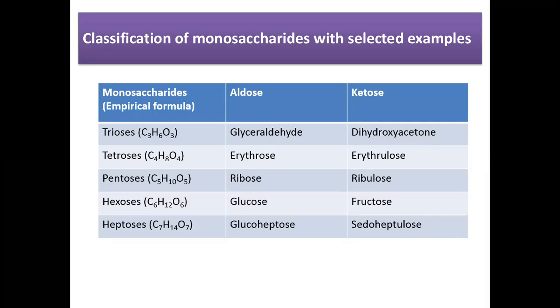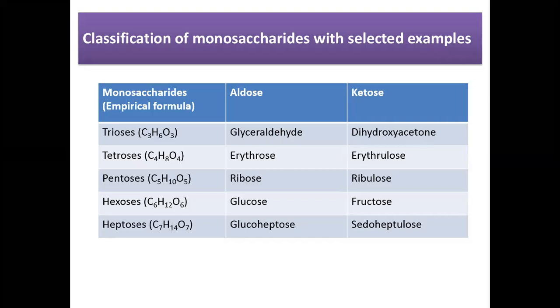Now come to the tetrose. Tetroses are the monosaccharides having 4 carbon atoms in their structure. We can also further divide them as aldotetrose and ketotetrose. What are the examples of aldotetrose? Erythrose.